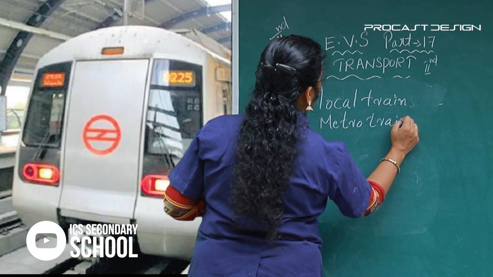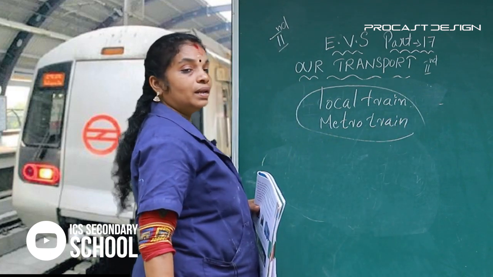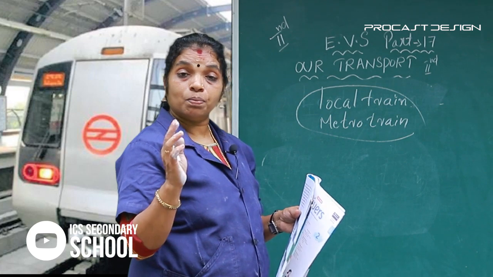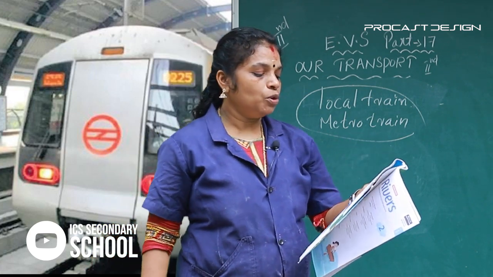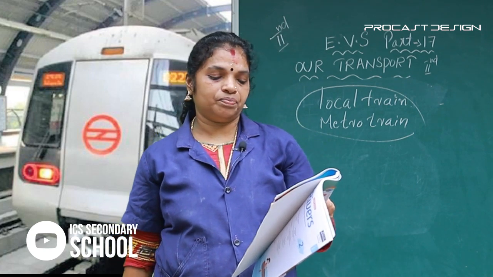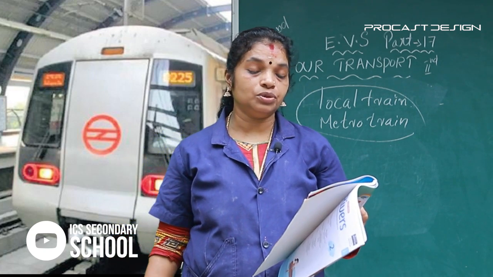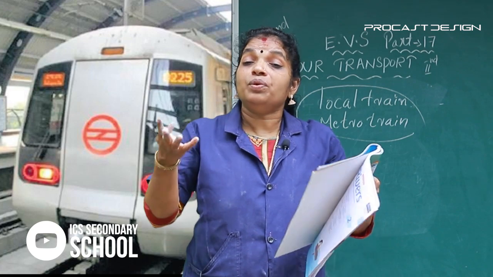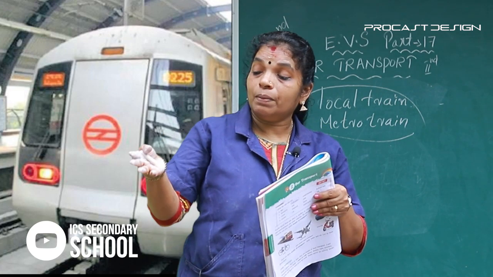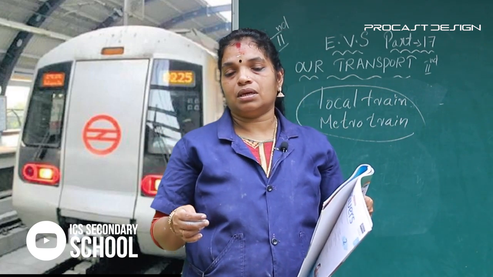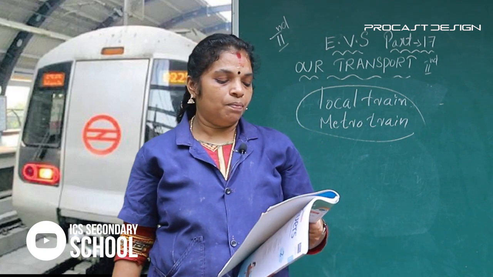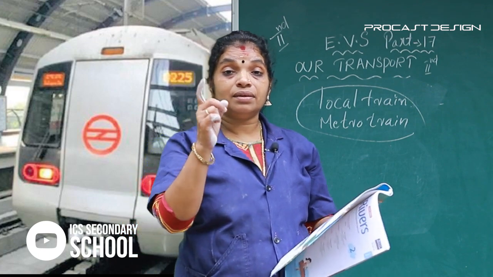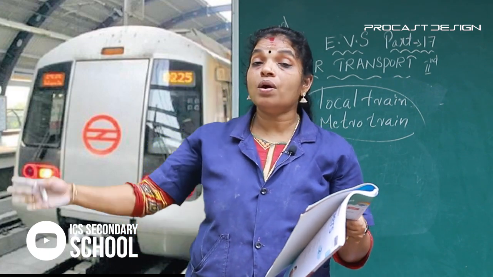Some people use local trains and metro trains. People use vehicles such as trucks and lorries to take heavy things from one place to another place. They use lorries and trucks.